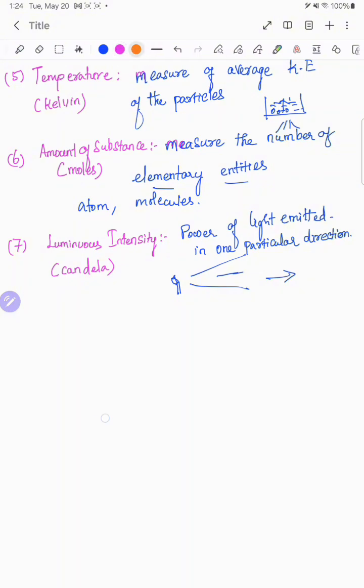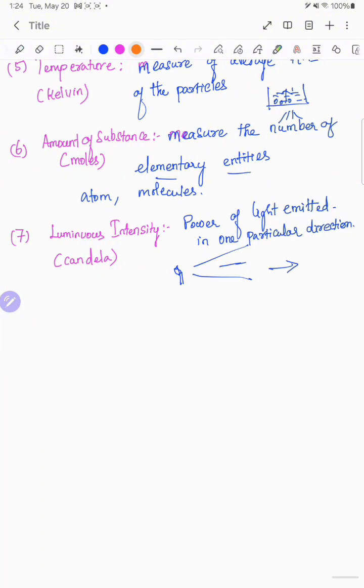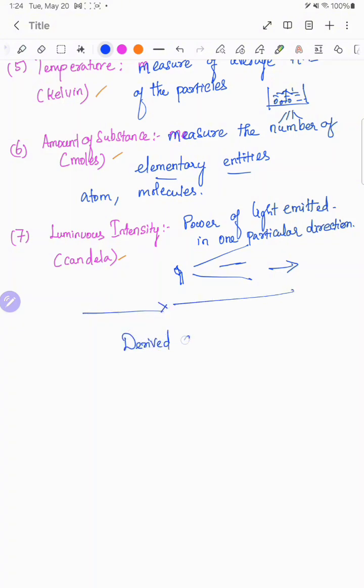So what are the different units we have gone through from the beginning? One is meters, second one is kg. Time is in seconds, electric current in ampere, temperature in Kelvin, amount of substance in mole, and luminous intensity in candela. These are the different fundamental units. With this, fundamental is over. Now we are going to derived quantities, where they are dependent.